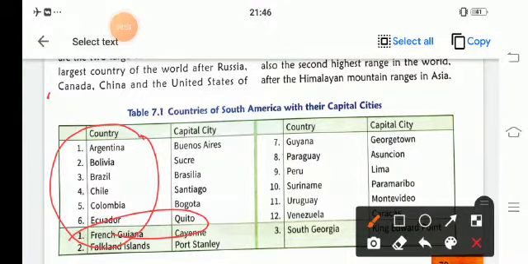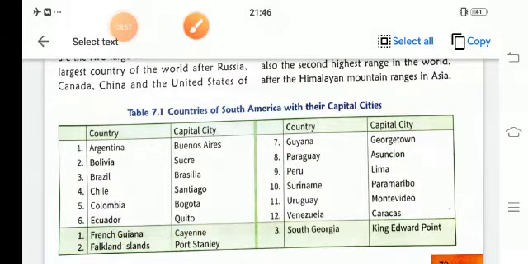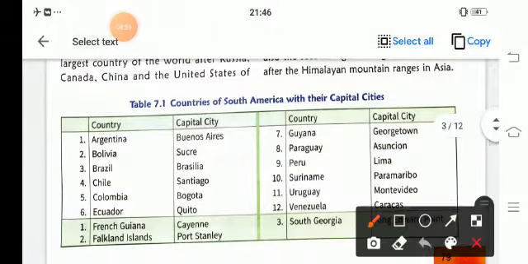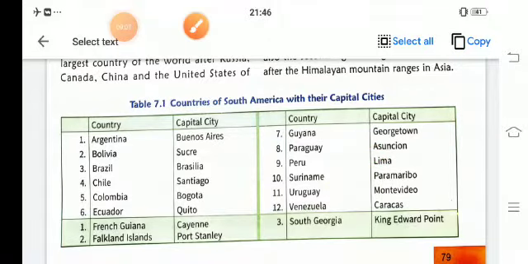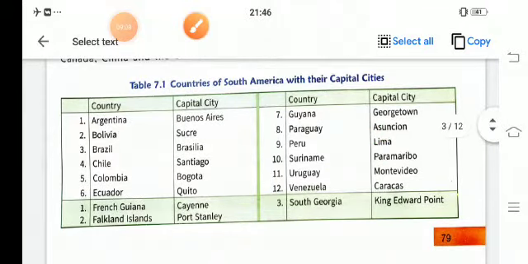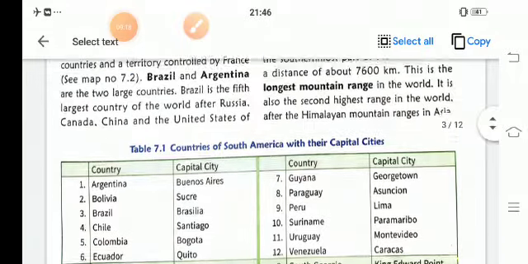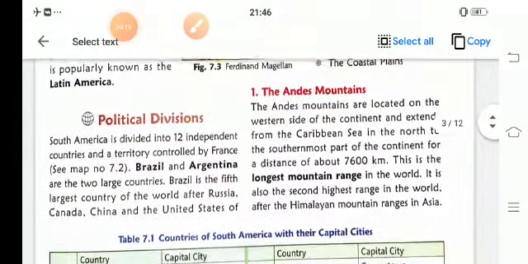Guyana, Georgetown. Paraguay, Asuncion. Peru, Lima. Suriname, Paramaribo. Uruguay, Montevideo. And Venezuela is Caracas. And French Guiana, Falkland Islands, and South Georgia.